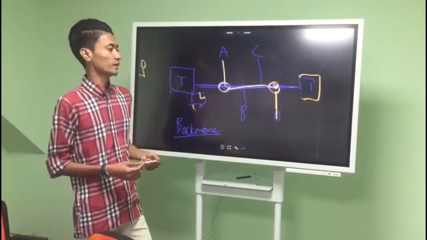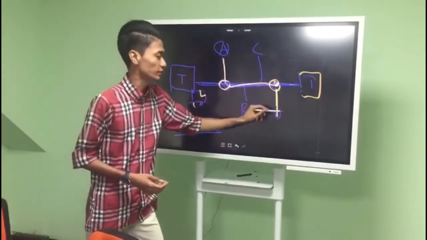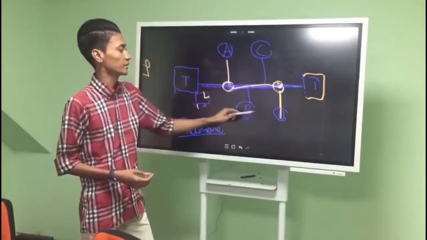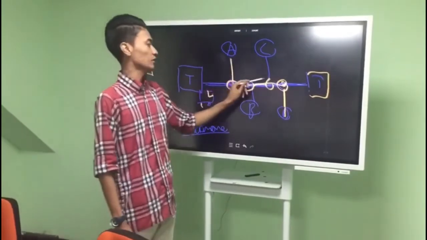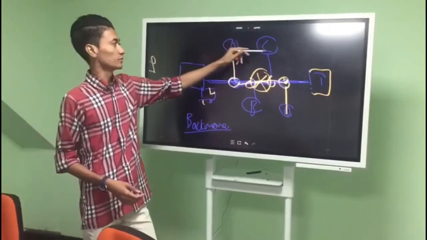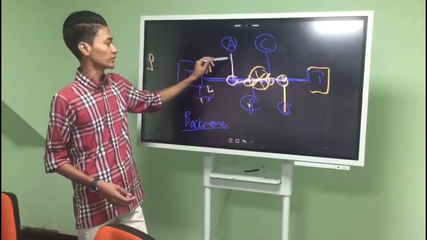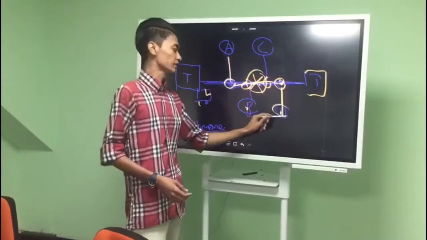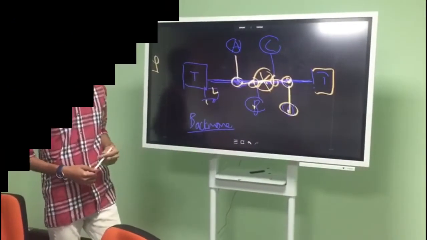If there is another example, for example, if device A would like to send data to device D, the road is here, and device C would like to send data to device B, the road is from here to here. So this will cause a collision here. The data that C would like to send to B will not be received by B, and the data that device A would like to send to device D will not be received by device D. So that is bus topology, and yeah, thank you.